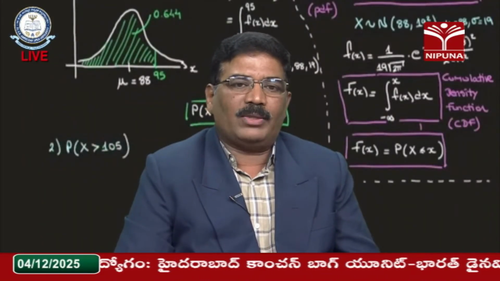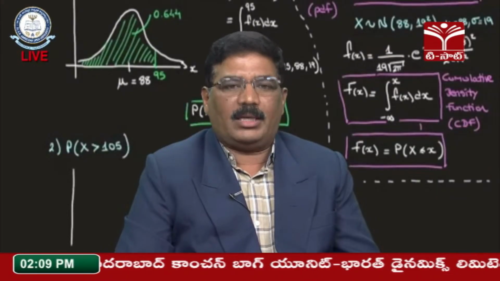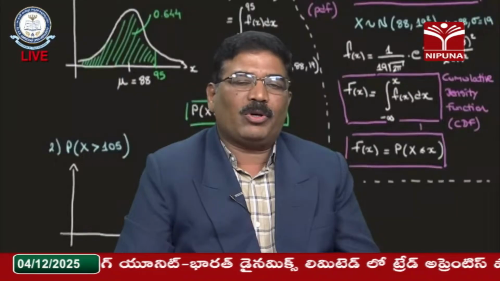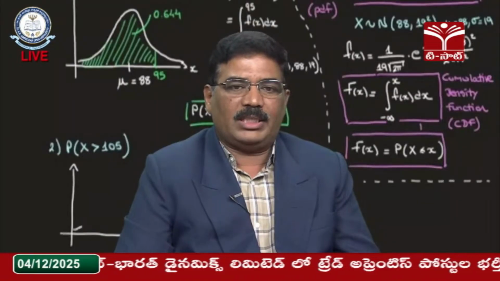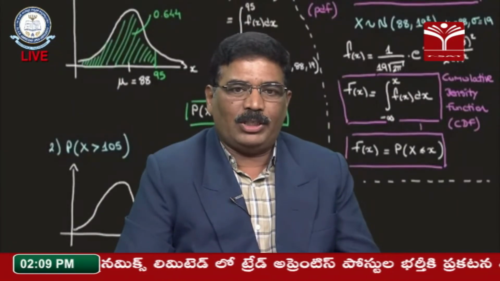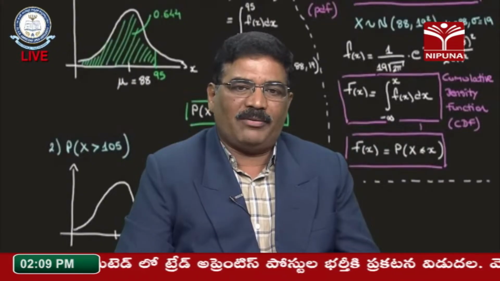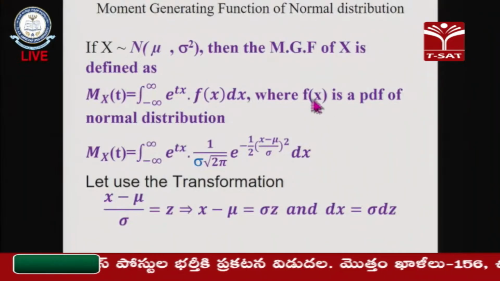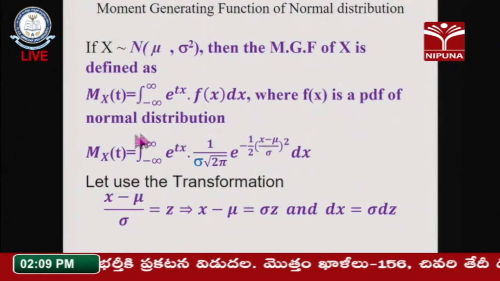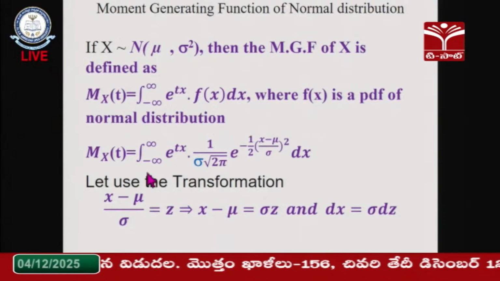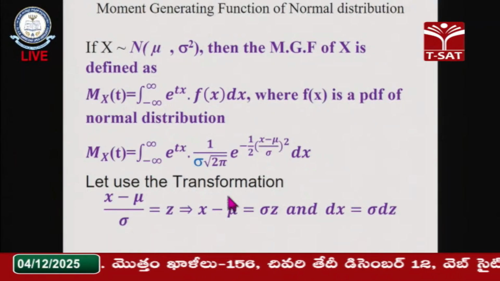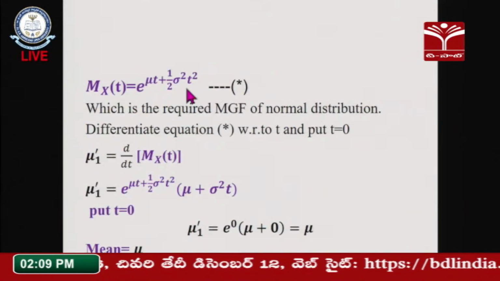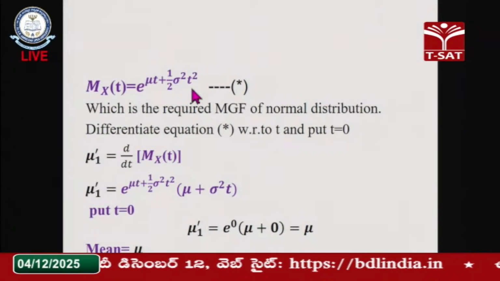For the normal distribution, the moment generating function equals the expectation of e to the power of tx, which is the integration from minus infinity to infinity of e to the power of tx f of x dx, where f of x is the normal distribution function. After simplifying this, we get the moment generating function as e to the power of mu t plus 1 by 2 sigma square t square. This is the moment generating function.